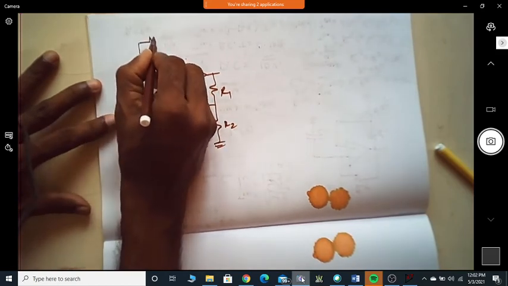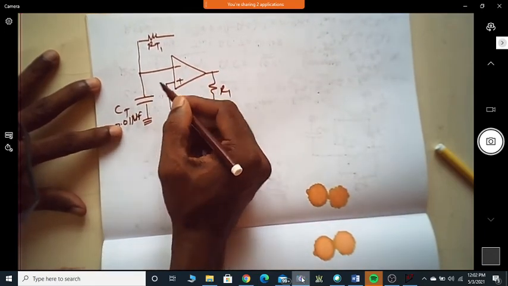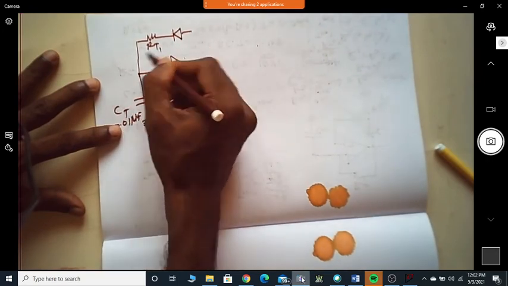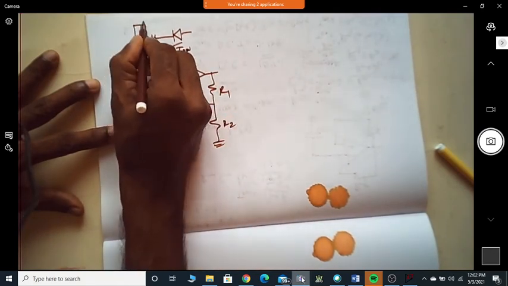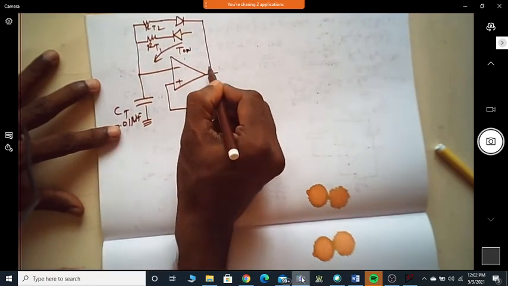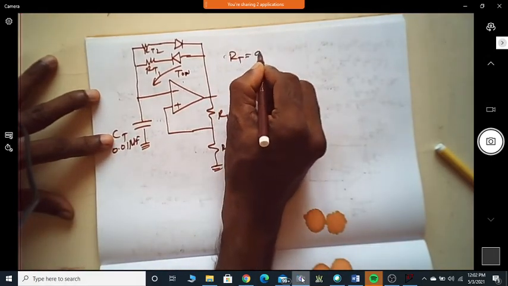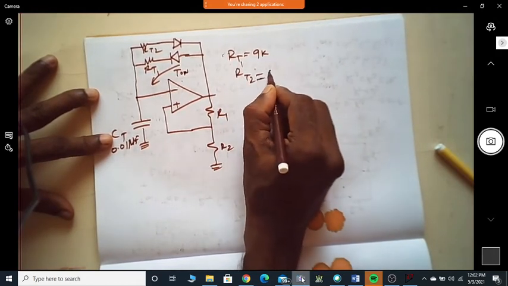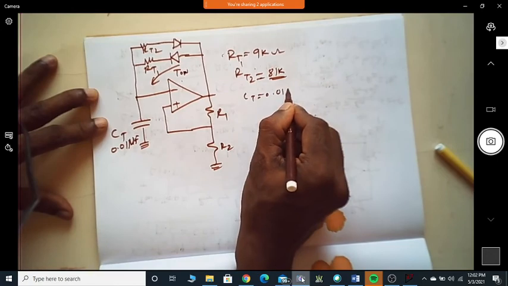I'll have one resistor RT1 which should charge the on time. On time means whenever it is positive, so it should be like this. This is actually charging, corresponds to T on. Then I have to have RT2. It is in the opposite direction. It will go here. Correct? So RT1 is 9K. RT2 is 9 times of it. It is 81K. And CT is 0.01 microfarad.